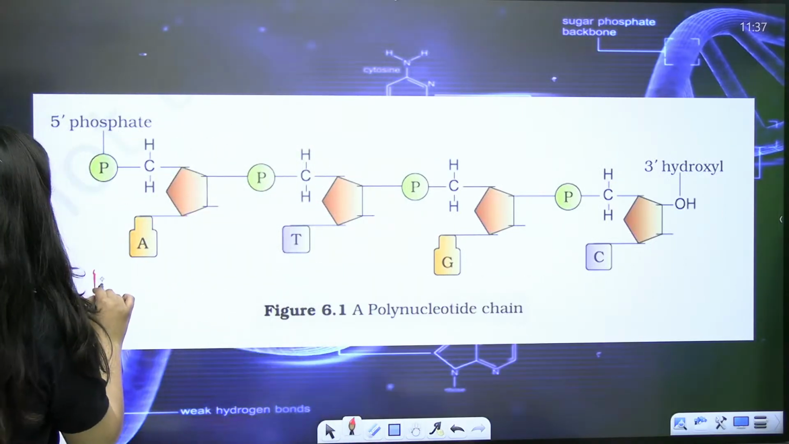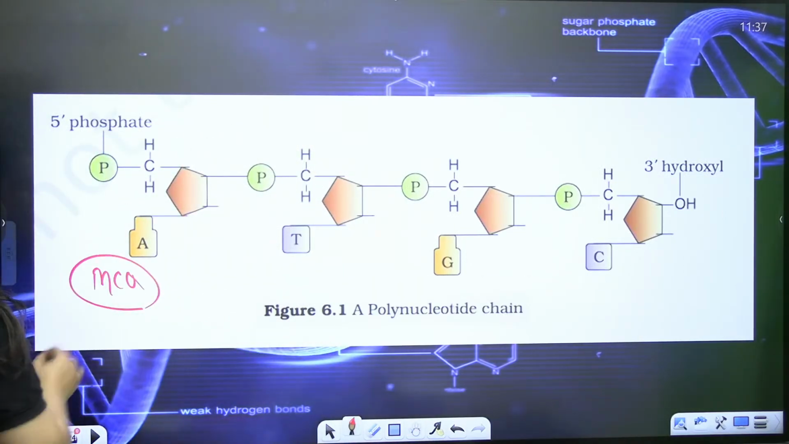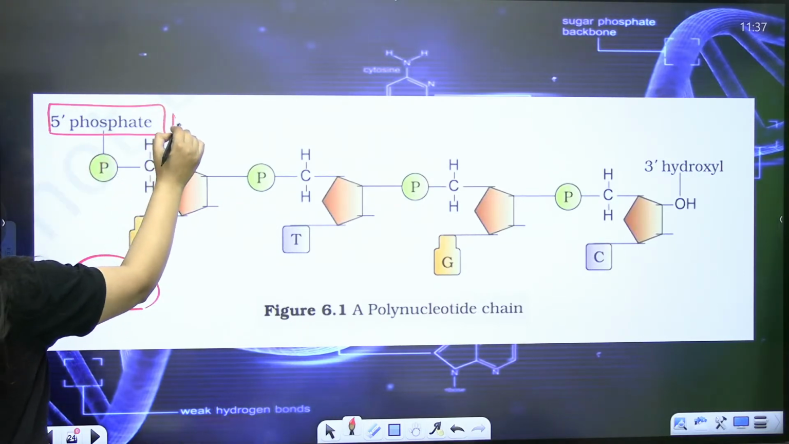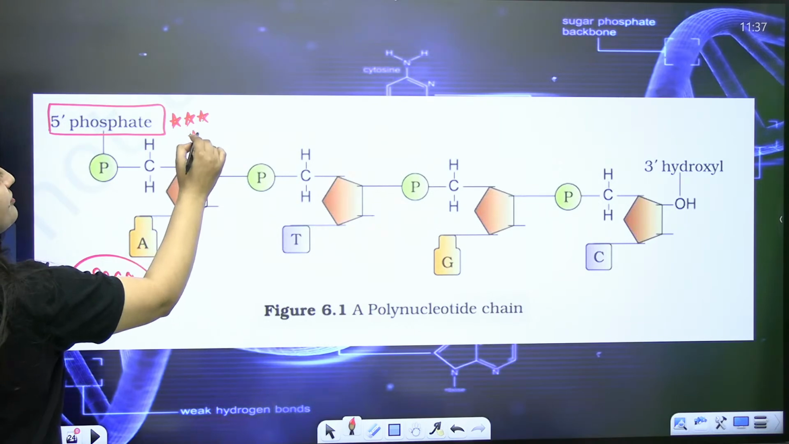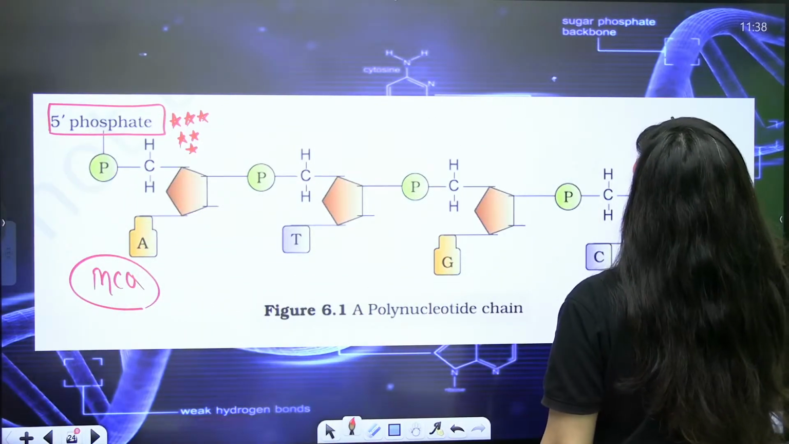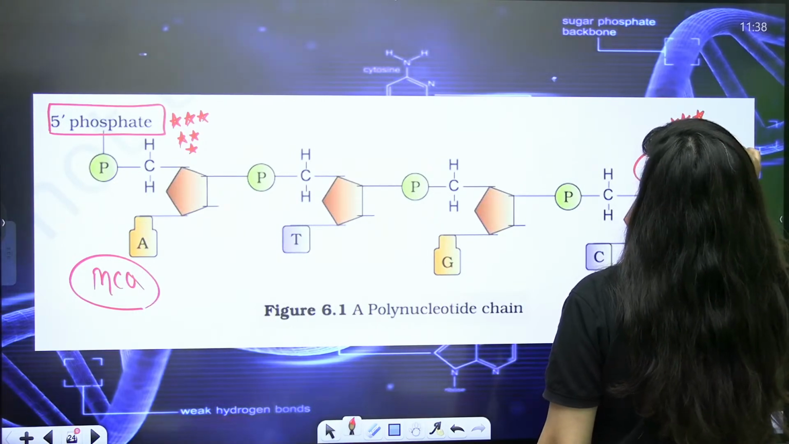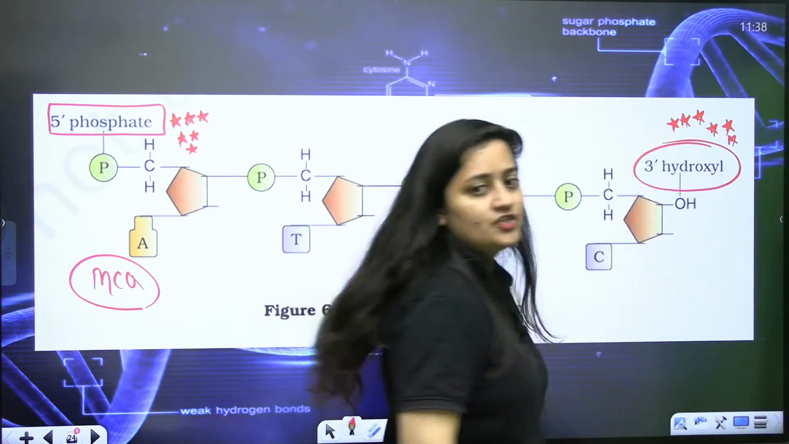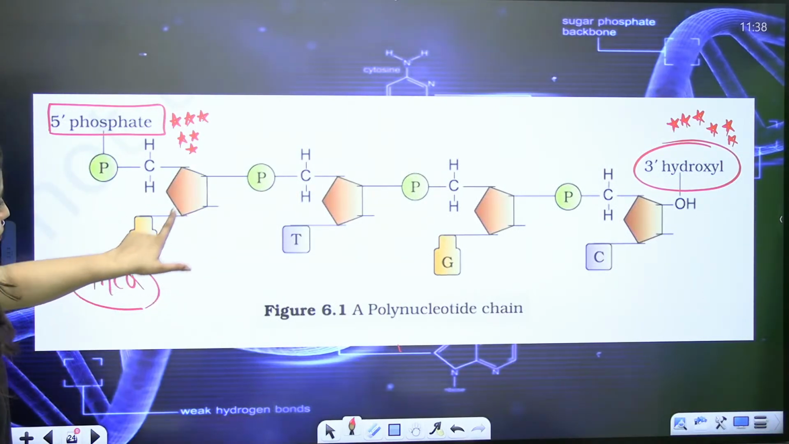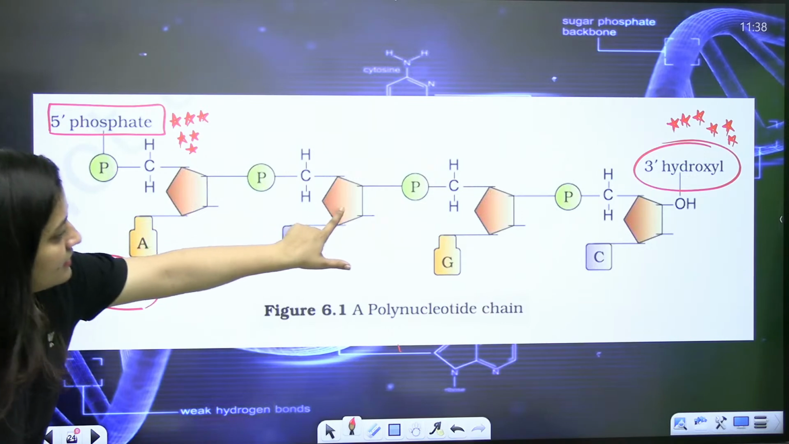So let's say it will be a question in your final paper. If they are mentioning the 5' end, there will always be the free phosphate group. And when it is the 3' end, here you always have to notice the free 3' hydroxyl. Clear? So see, nitrogenous base, sugar, phosphate.